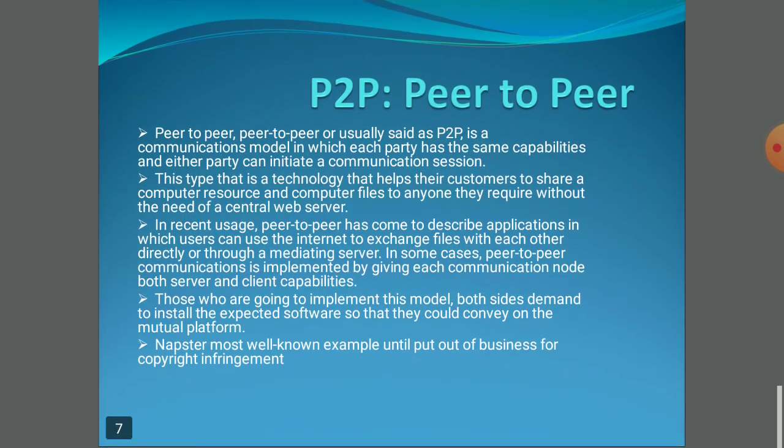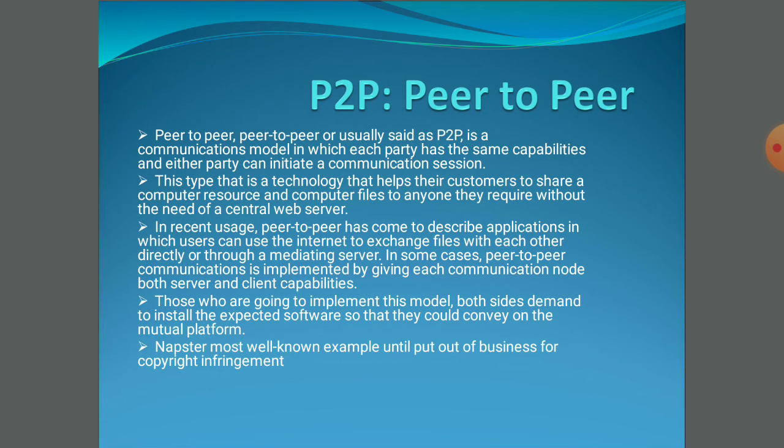And the last type of e-commerce is peer-to-peer, known as P2P. A peer is a group of people having the same capabilities, the same talent, or the same interest. In this case, any individual can become a client and the second can become a server, and vice versa. The first one can be a server and the second a client. Any party can initiate the communication without interference of a third party.